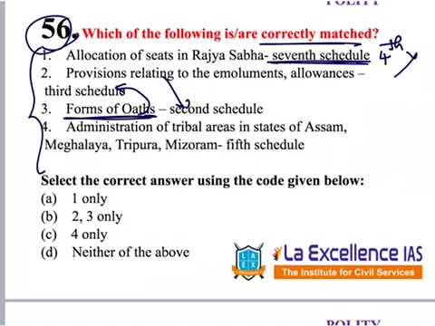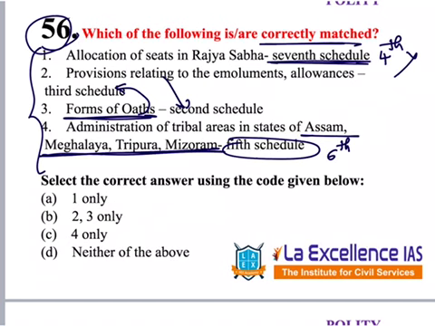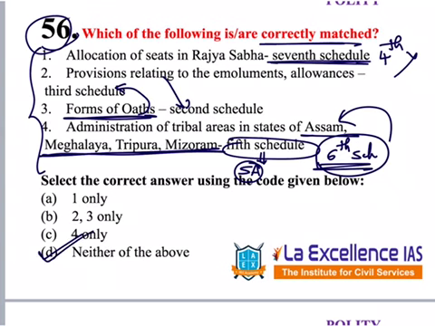Fourth one, administration of tribal areas in the states of Assam, Meghalaya, Tripura, Mizoram. This belongs to 6th schedule, not 5th schedule. So we should be careful. 5th schedule deals with all other scheduled areas except these 4 states. 6th schedule deals with these 4 states. So answer is all of them are incorrect. So neither of the above is correctly matched.